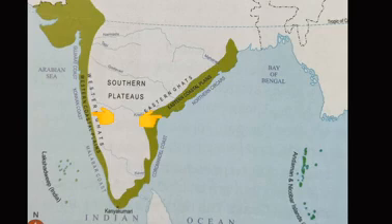Alright, the coastal plains are located in the southern part of India. They are divided into the western coastal plains and eastern coastal plains. These plains stretch from Gujarat to West Bengal. The two coastal plains meet at Kanyakumari. Between the Western Ghats and the coast, the land is plain and is known as the Western Coastal Plain. And between the Eastern Ghats and the coast, the land is plain and is known as the Eastern Coastal Plain.